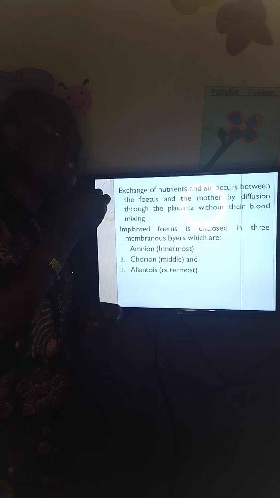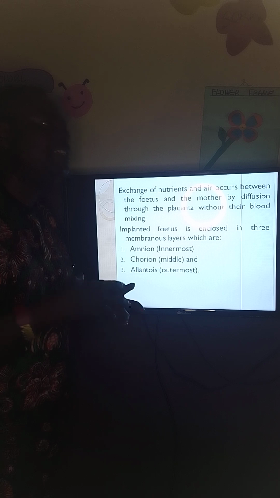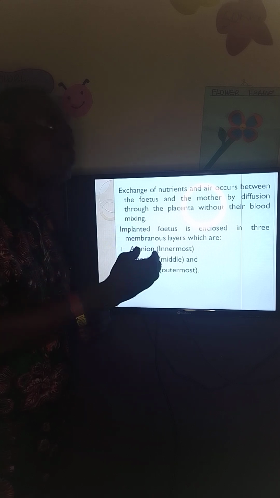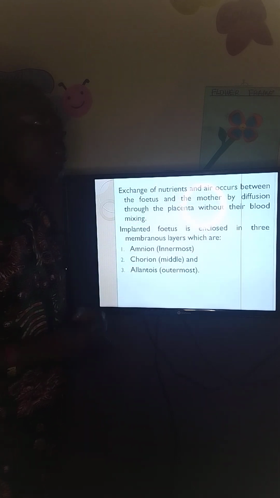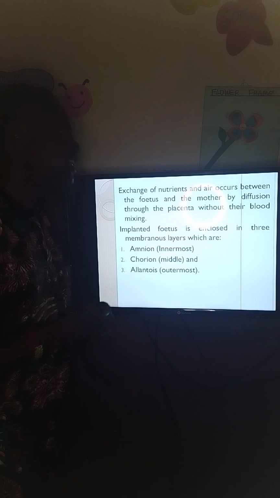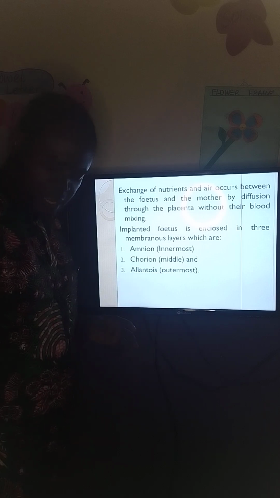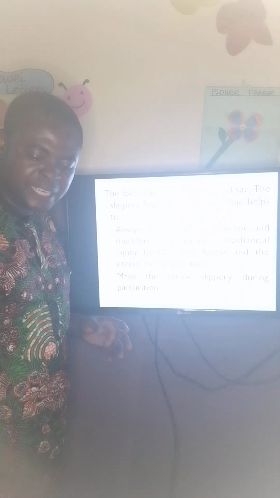The same thing, oxygen needed for respiration will leave the blood of the mother, pass through the trophoblast to mix with the blood of the fetus. Then the waste products of metabolism, like carbon dioxide, will leave the blood of the child and enter the bloodstream of the mother. So the mother is removing the waste product of herself and that of the fetus together. Then I've told you that the embryo is enclosed with amnion, which is the innermost layer, chorion, middle, and allantois.